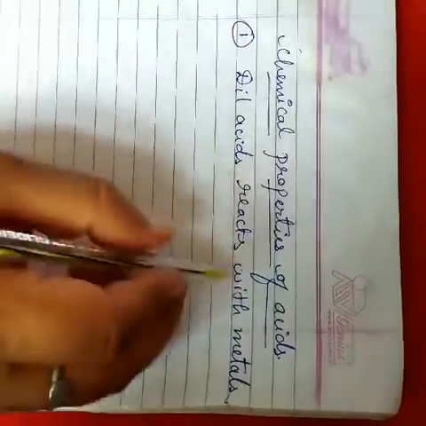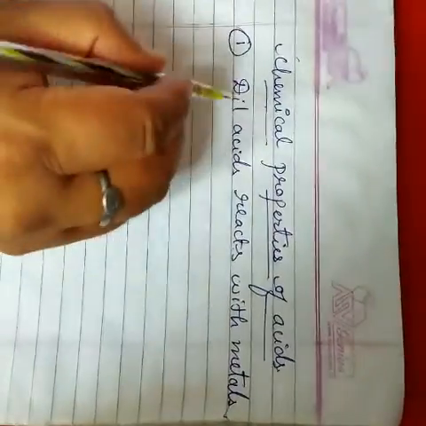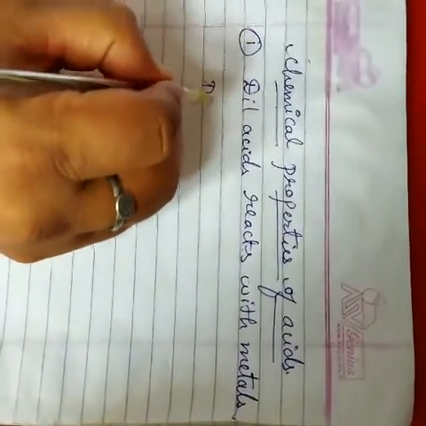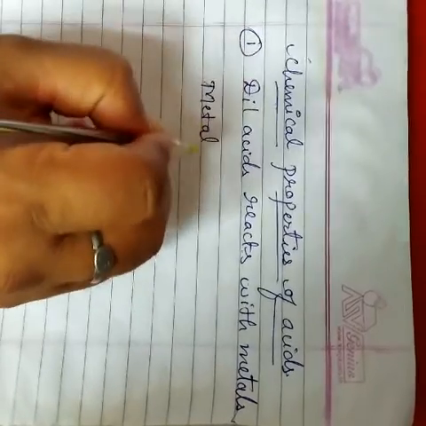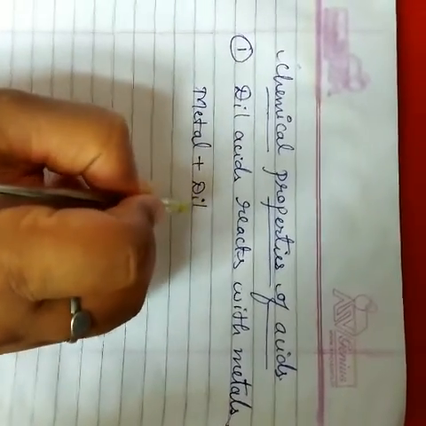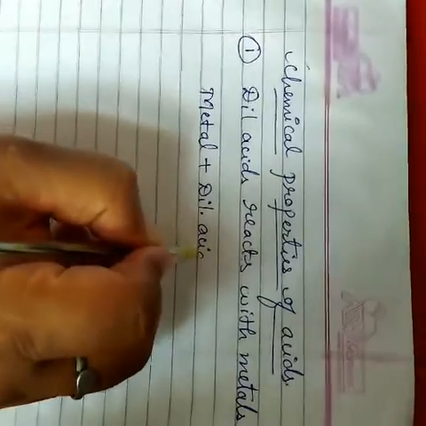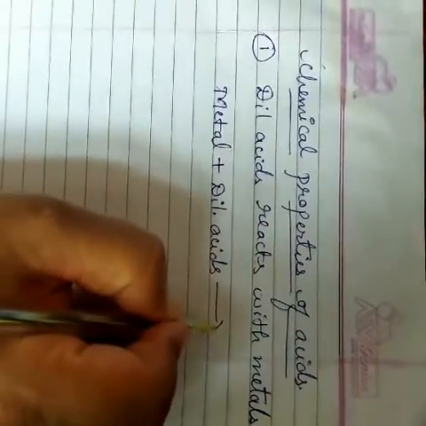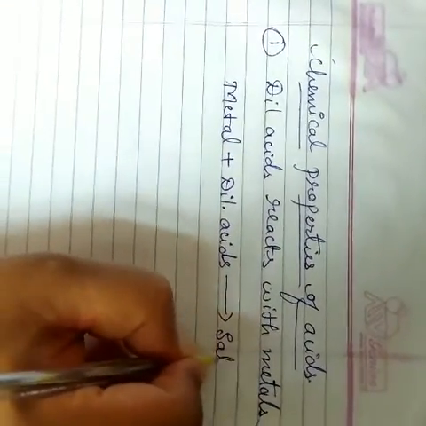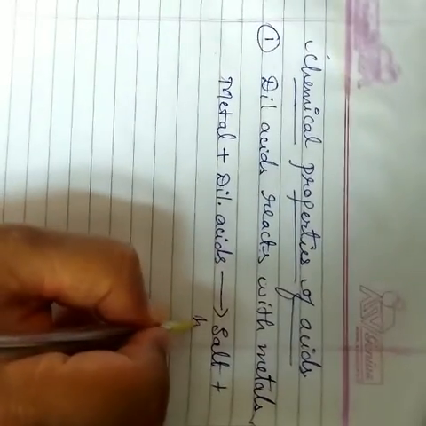What happens when dilute acid reacts with metals? The general equation is: metal plus dilute acid gives salt plus hydrogen gas.